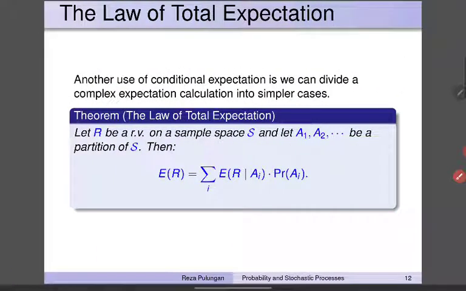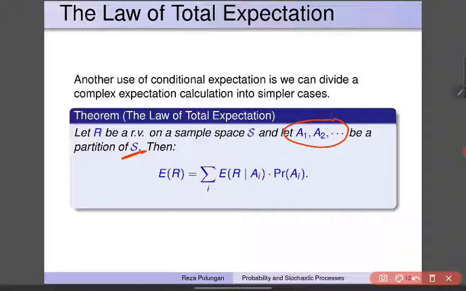The law of total expectation. Another use of conditional expectation is that we can divide a complex expectation calculation into simpler cases. Let R be a random variable on a sample space S, and let A1, A2, and so forth be a partition of S. Then the expectation of the random variable is the sum over all i of the expectation of R given Ai, multiplied by the probability of Ai.